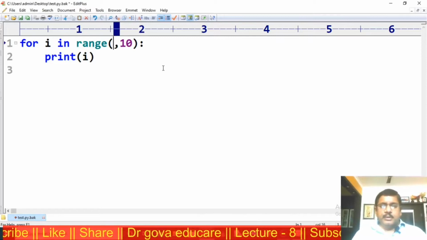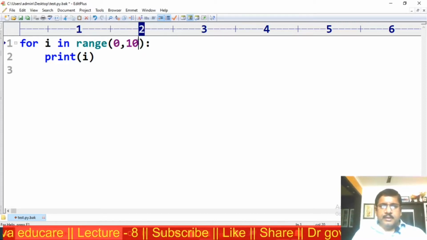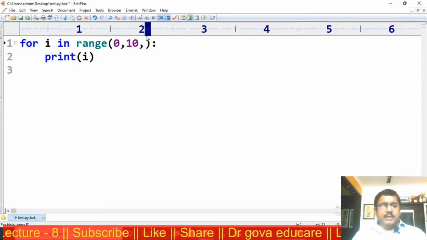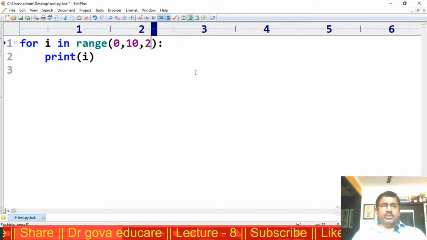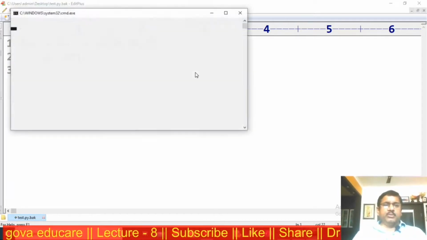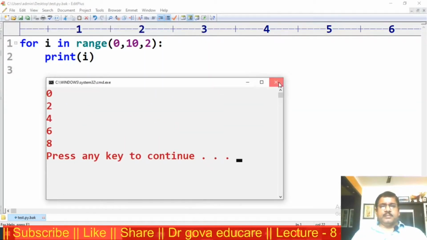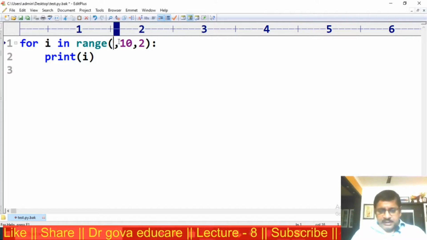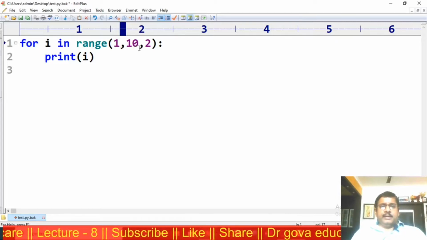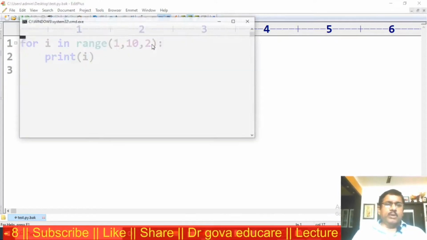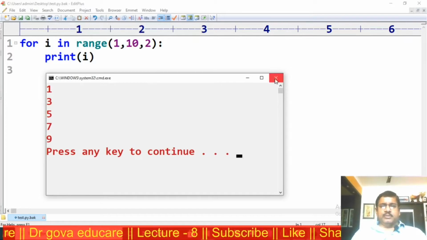Now another example, I start with 0 comma 10 comma the step value is 2. The output is 0. In each step, it is incremented by 2. 0, 2, 4, 6, 8 is the output. Suppose I start here with 1. Starting value 1 to 9. In each step, it is incremented by 2. That is 1, 3, 5, 7, 9 is the output.